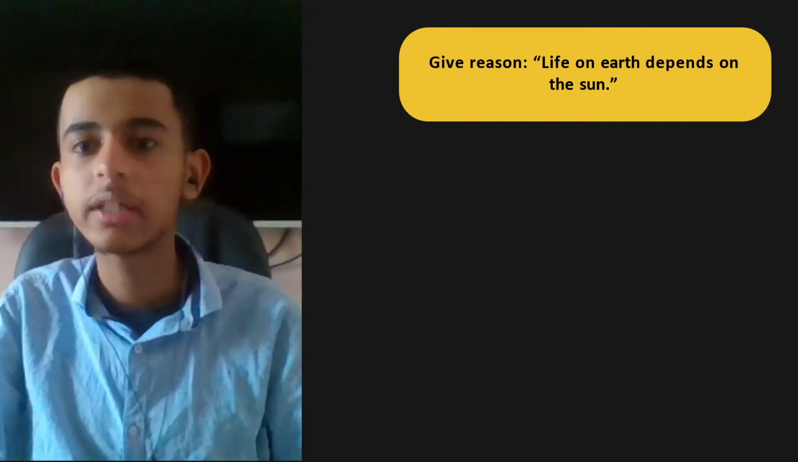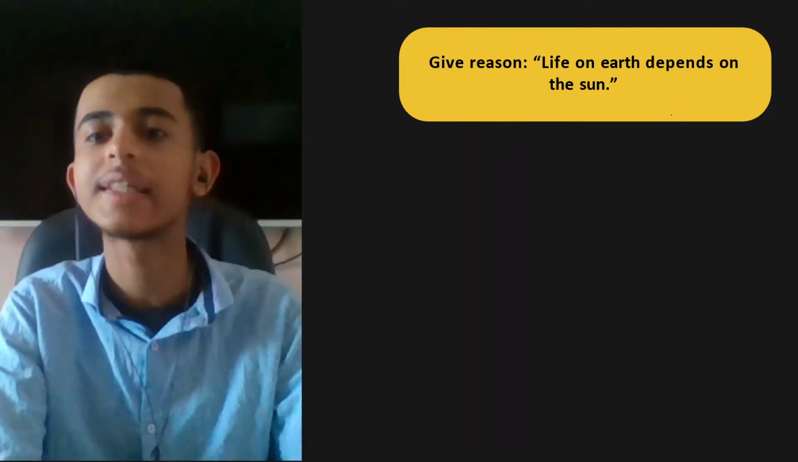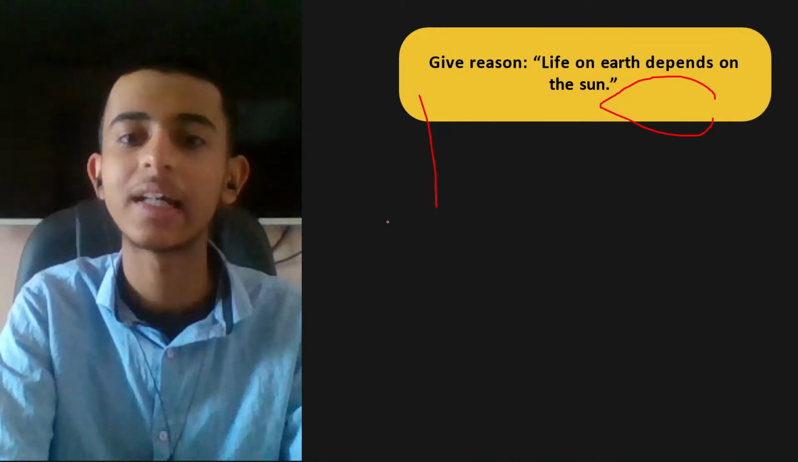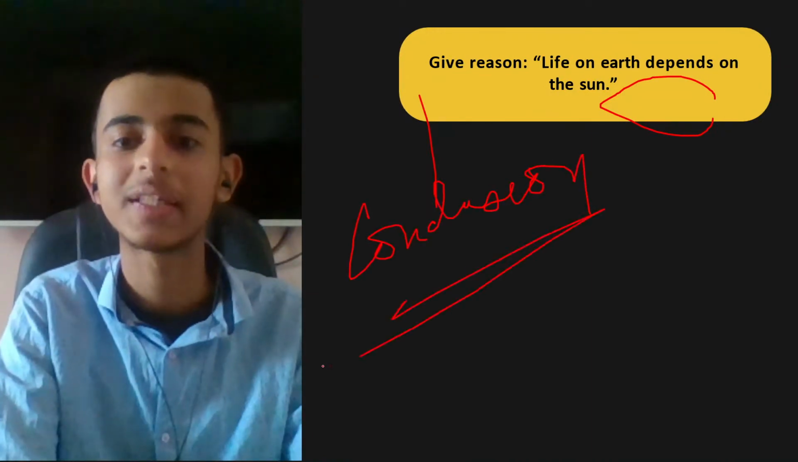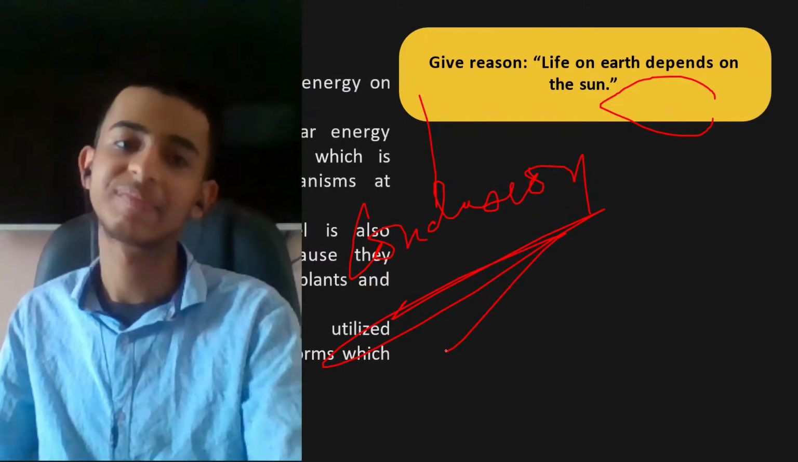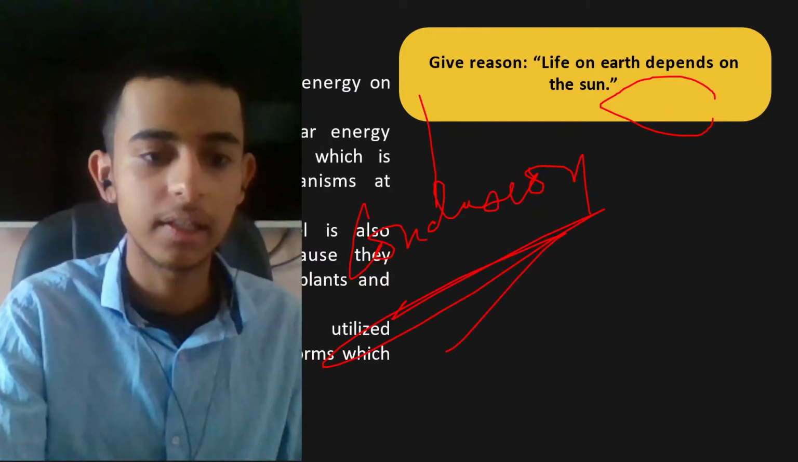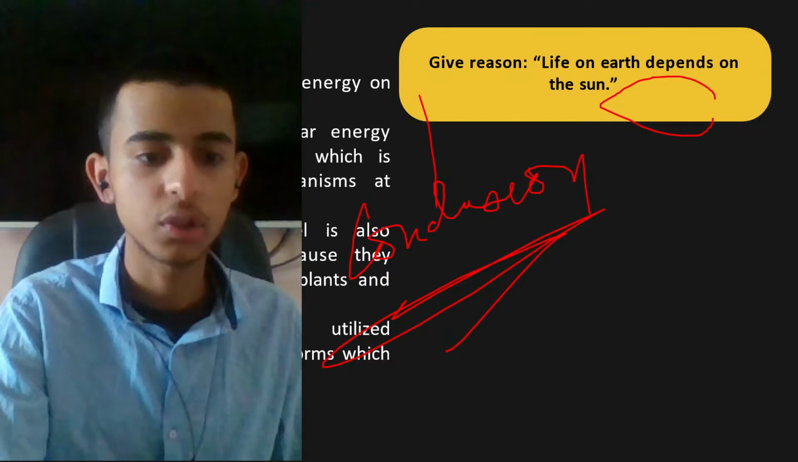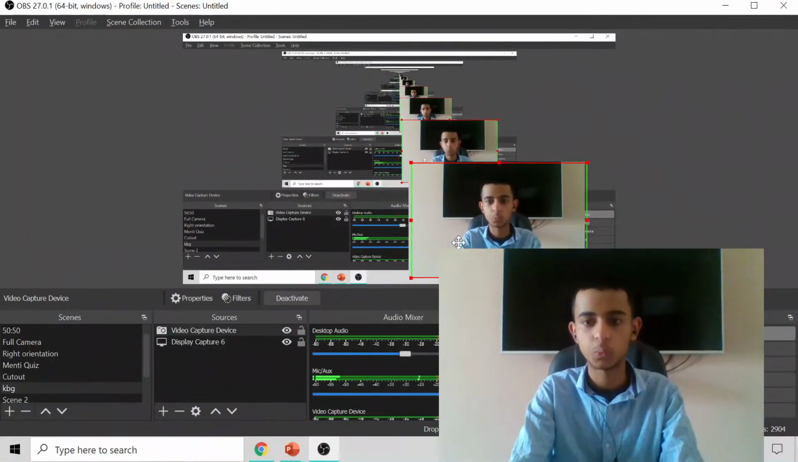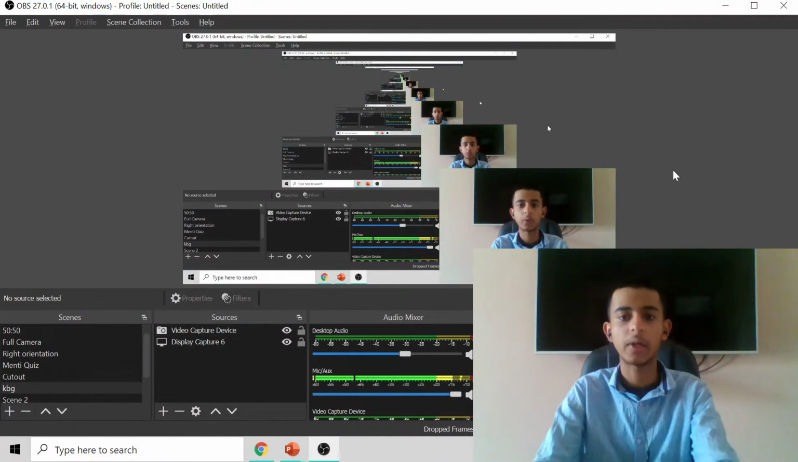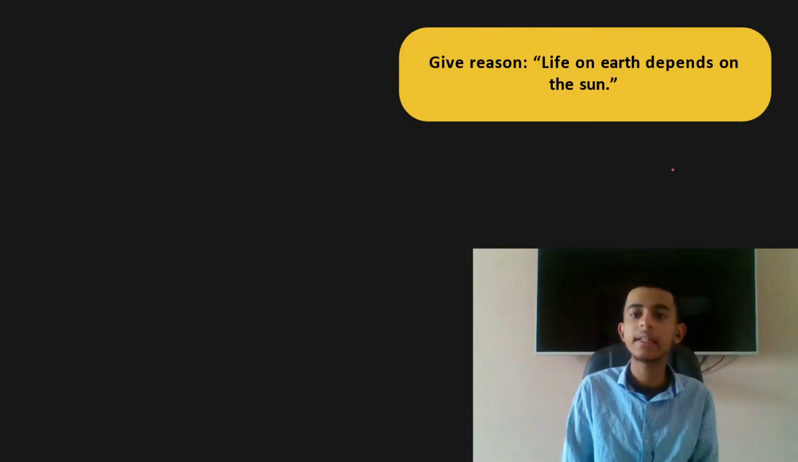Probably the last question: give reason, life on earth depends on the sun. Oh my god, this is the conclusion. We started our journey from the sun only. Okay, I think it must not be visible. A second. Okay, now I think you will be able to see.